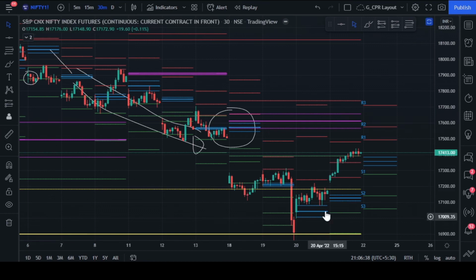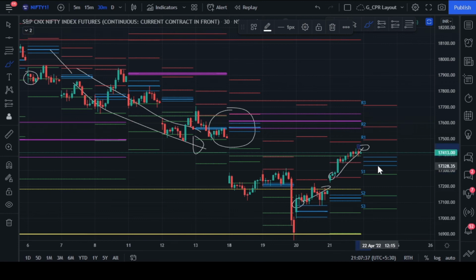On the following day, that is on 20th, there was also a lower value relationship that got developed. However, the opening print on the 20th rejected the bearish sentiment when it opened above the CPR, and it in fact rallied. Again on the 21st, there was a higher value relationship that got developed. The opening print confirmed the bullish sentiment when it opened around R1, and it rallied today also. Tomorrow's CPR is a higher value relationship CPR, indicating that the bullishness may continue. I am expecting the market to open above the CPR and at least rally up to R1.